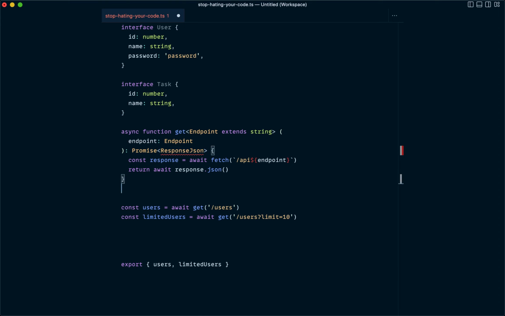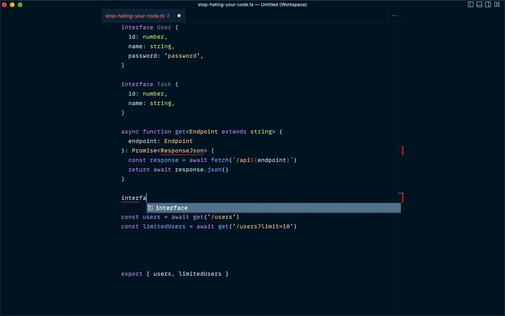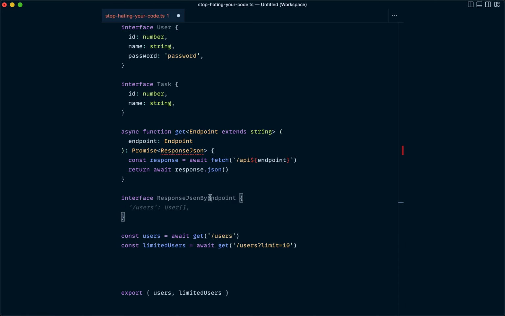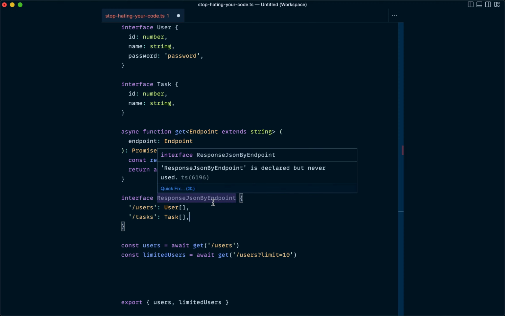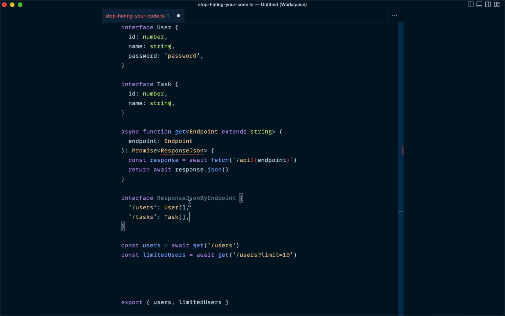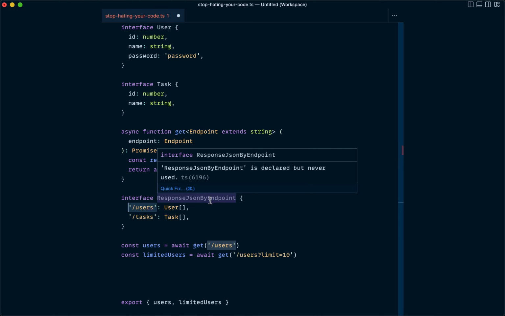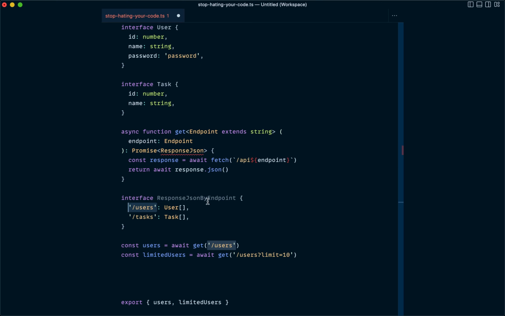We can set up an interface, actually. We'll come down here and define an interface, and we'll call this interface ResponseJSONByEndpoint. Let's just let Copilot autocomplete some of this stuff. So this is an interface that we're defining that's going to allow TypeScript to look up the return type of an API endpoint based on the string value of that endpoint. So I'm calling it ResponseJSONByEndpoint because I'm trying to look up the response JSON type by the endpoint. That's just a convention that I like to follow when I'm creating these interfaces.